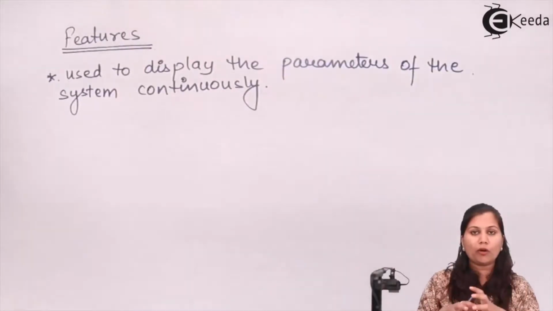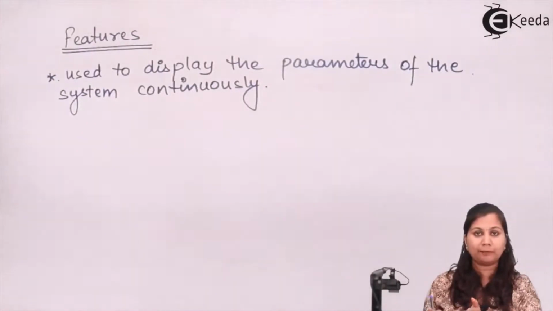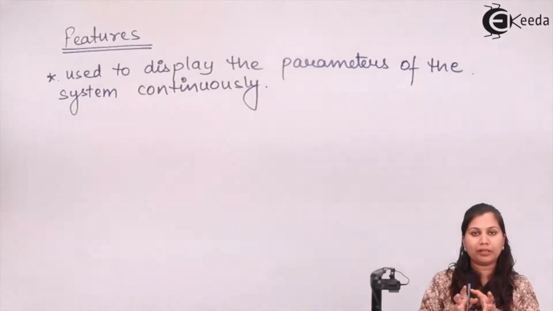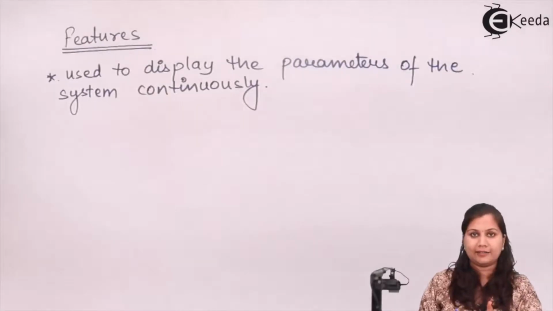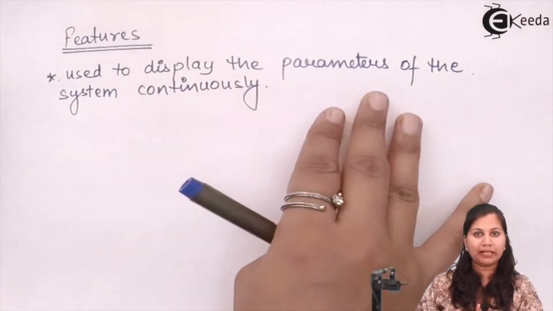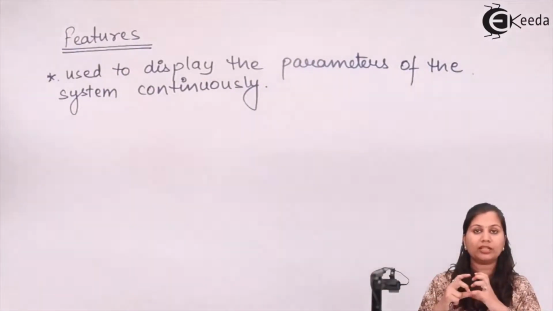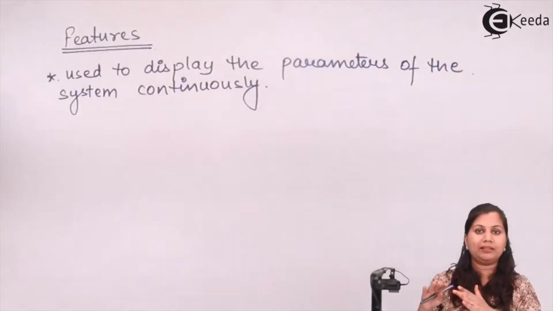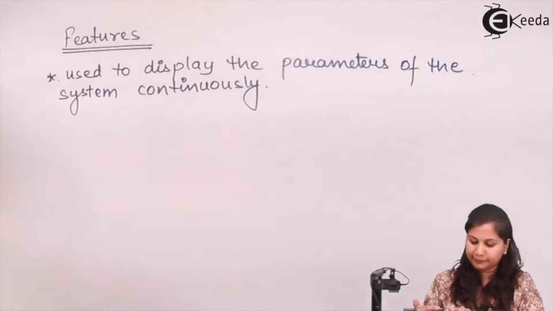Now what the observer was doing was collecting the data. So now the observer is being replaced by the data acquisition system. And if a PC is used there, then the personal computers can continuously collect the data and analyze it. So the use of the PC based system helps to display the parameters of the system continuously, so that the observer can monitor the parameters conveniently and continuously.